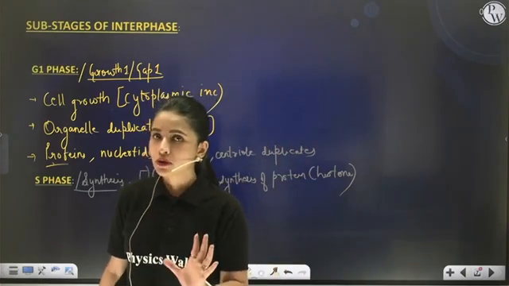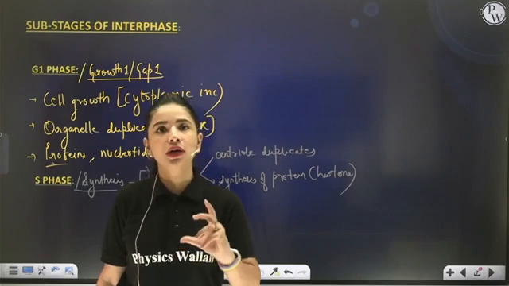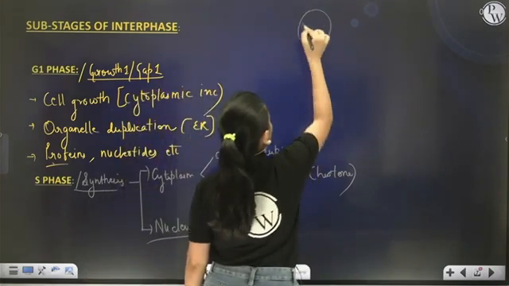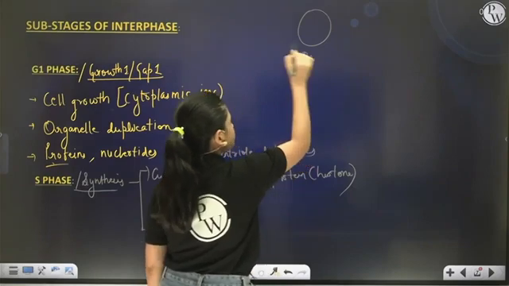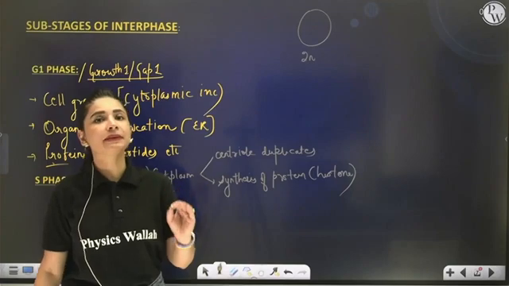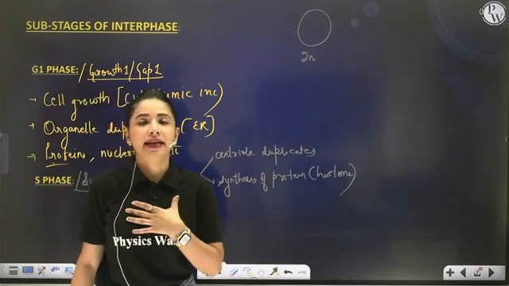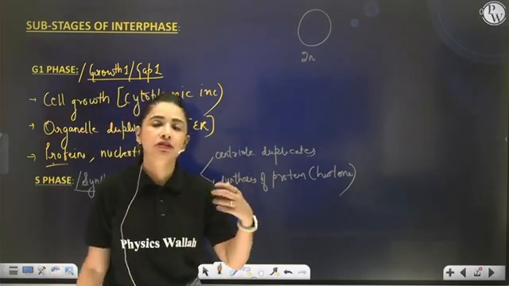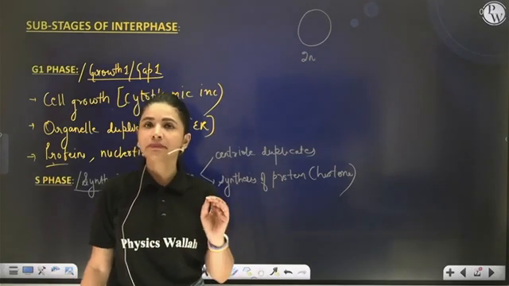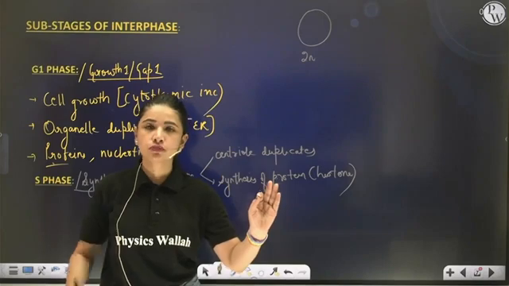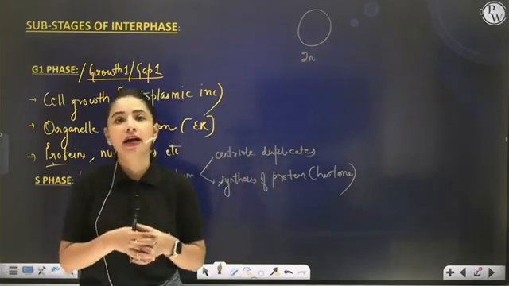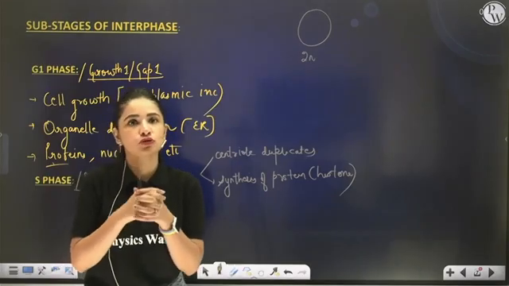Right? Suppose I am talking about a diploid cell. A diploid cell means having two complete sets of chromosomes. Like my skin cell, which is a diploid cell, has two complete sets. One complete set has 23 chromosomes, the other complete set has another 23, and in total it becomes 46 chromosomes.